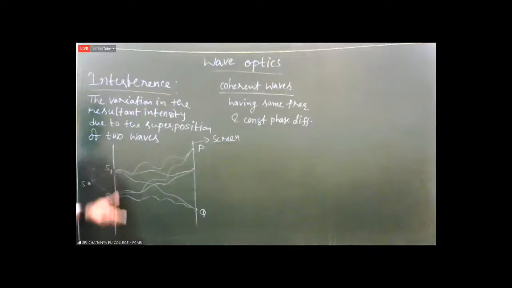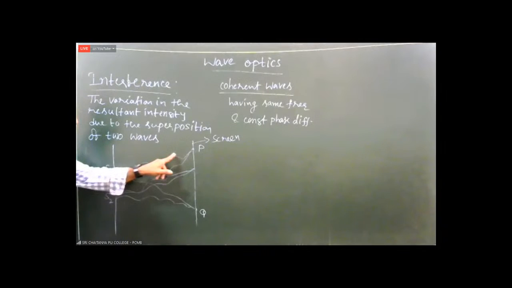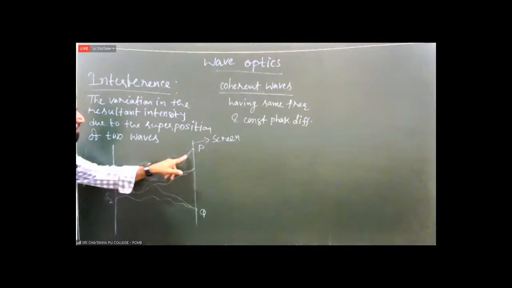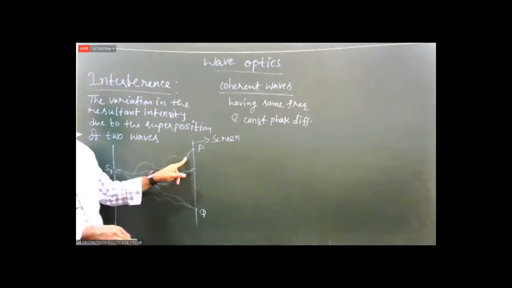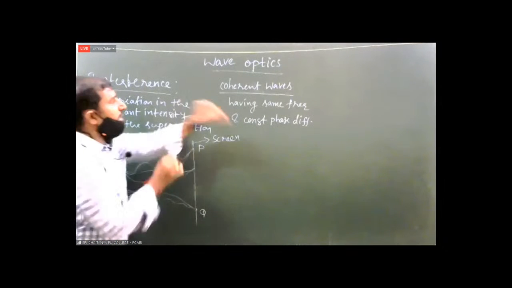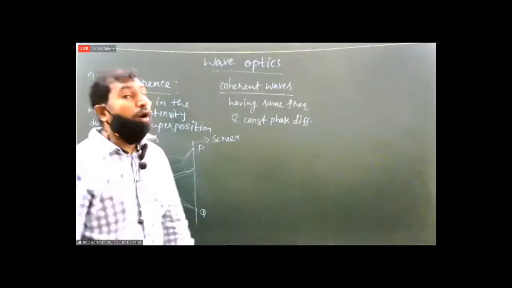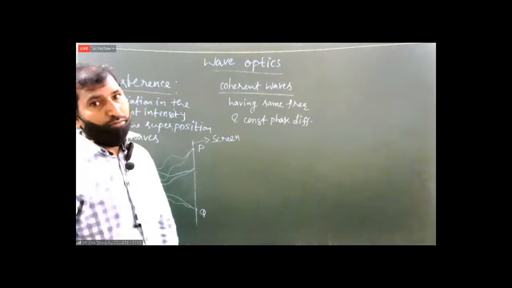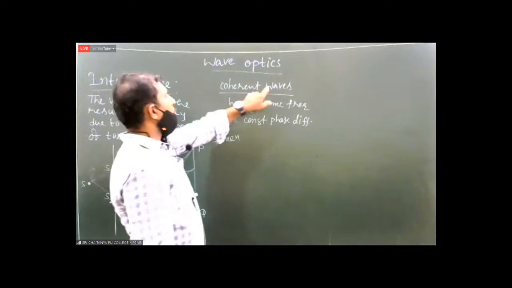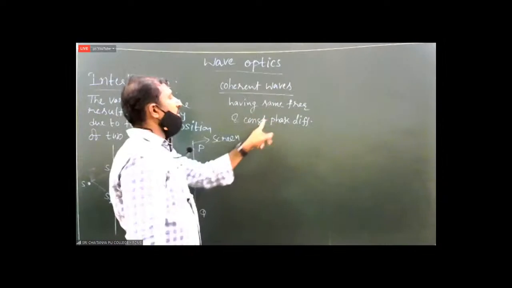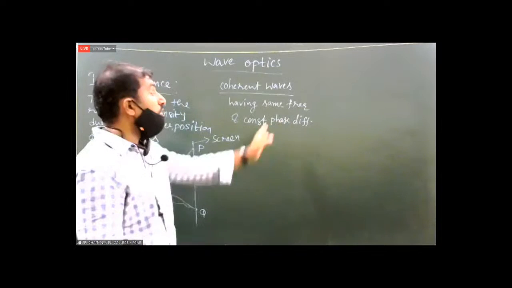And their frequencies must also be equal. Then only they are called coherent waves. Coherent waves are waves having the same frequency and a constant phase difference.